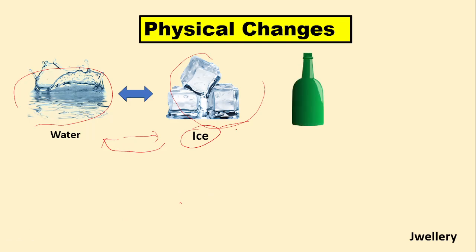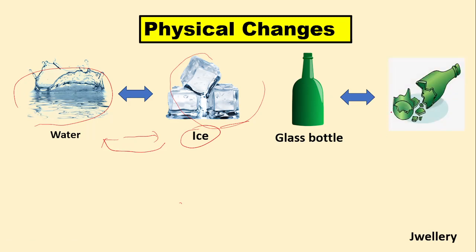Next, look at the image. This is a glass bottle, and if you throw it, then it will break down into pieces. Though you cannot get the original bottle from the pieces again, after melting you can easily get back the glass bottle. So in this case also, the molecules present in the glass bottle and the pieces are the same. So this is also a physical change.